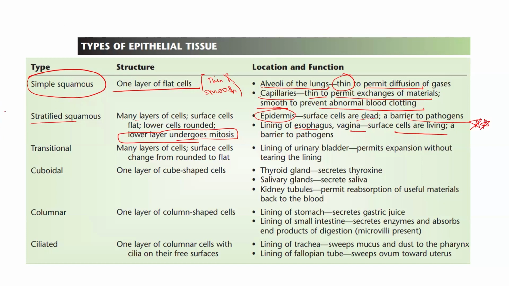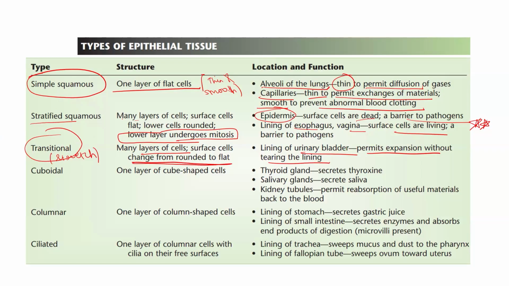The next is the transitional. This transitional is also a stratified type, which consists of many layers of cells, and surface cells change from rounded to flat. It has the power of stretching. So transitional cells can stretch. They are present in the lining of the urinary bladder. It permits expansion without tearing the lining. So it provides the power of stretchability where the cells can expand without any tear.